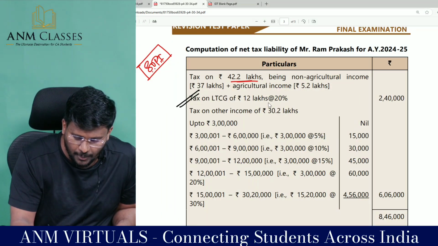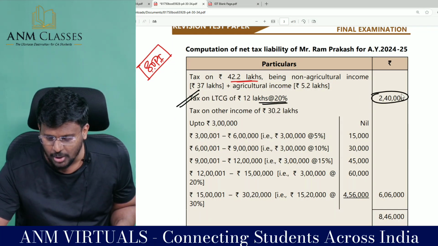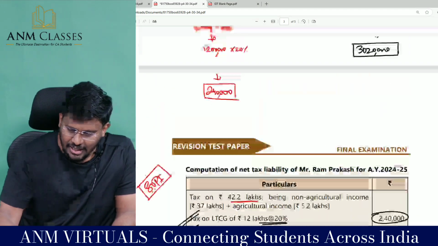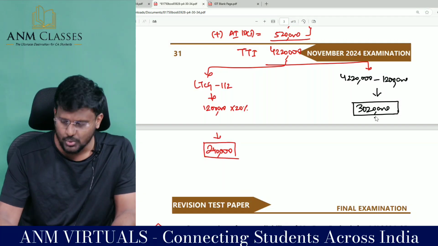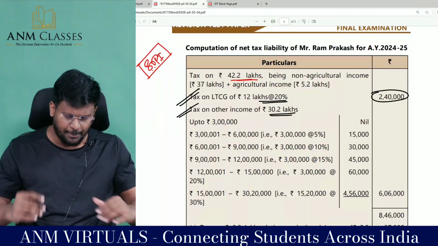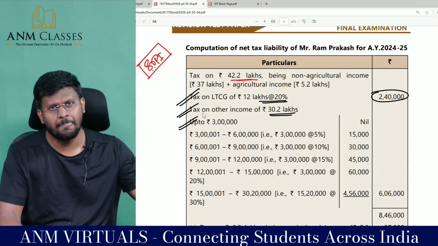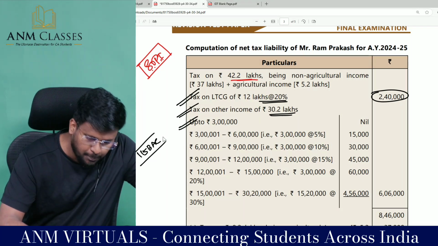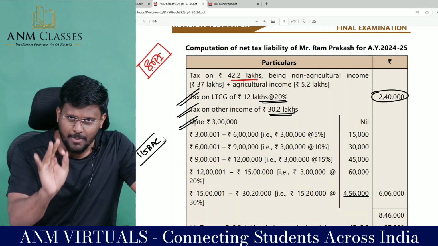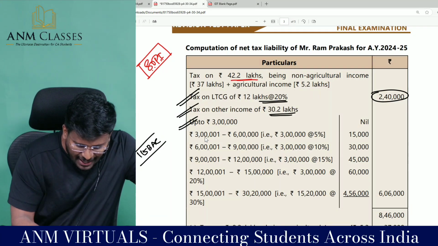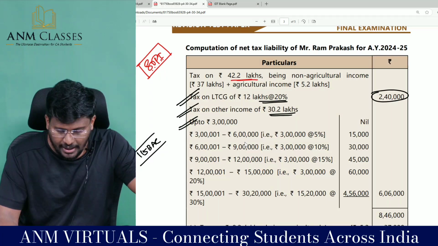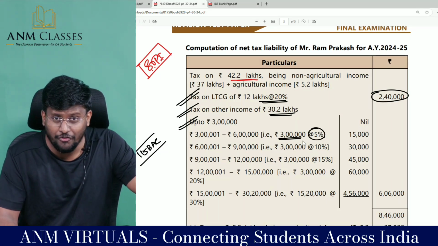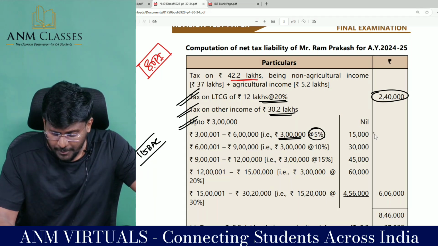Tax on long-term capital gain of 12 lakh at 20% comes to 2,40,000. Tax on other income of 30,20,000: the tax rate slab applicable up to 3 lakh is nil. We all know that as per 115BAC, up to 3 lakh rupees is nil. It's a game of 3 lakh gaps. From 3 lakhs to 6 lakhs, the gap is 3 lakh at the rate of 5%. So 3 lakh into 5% is 15,000.